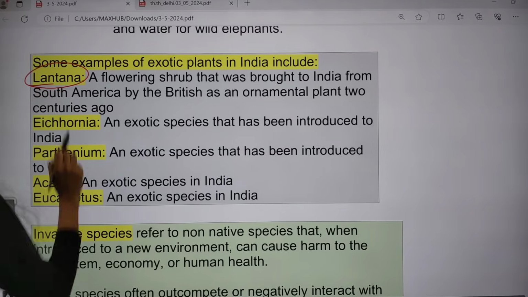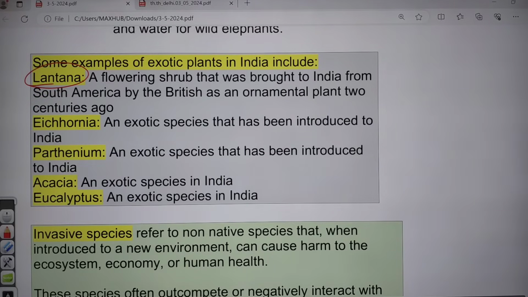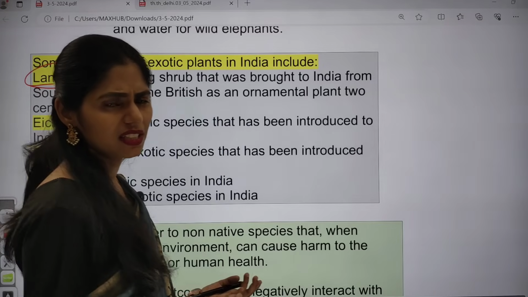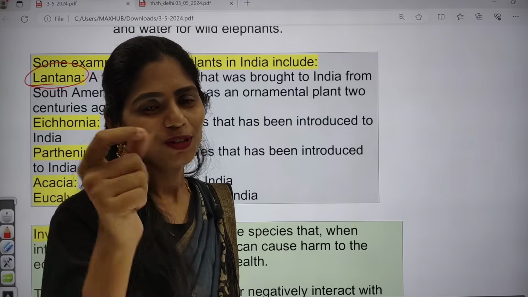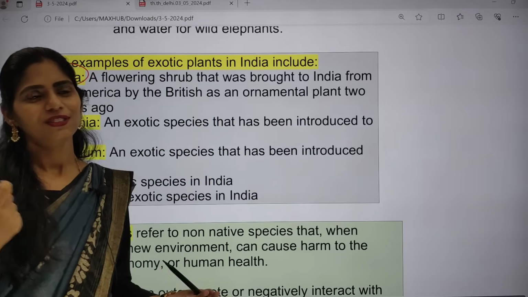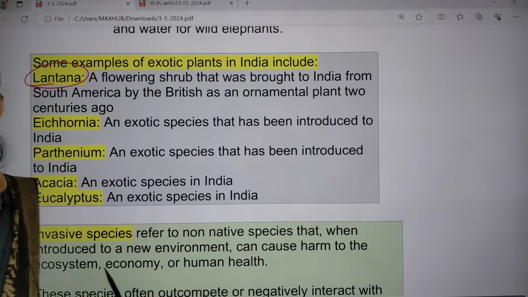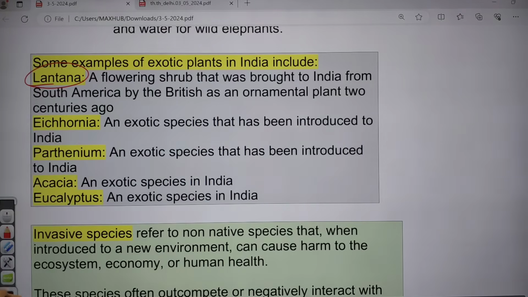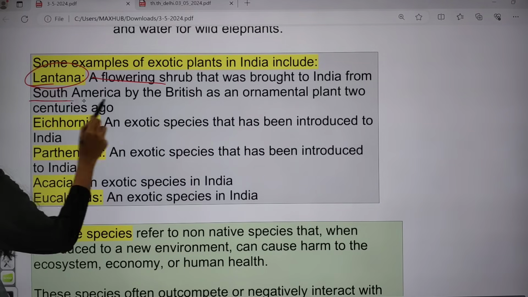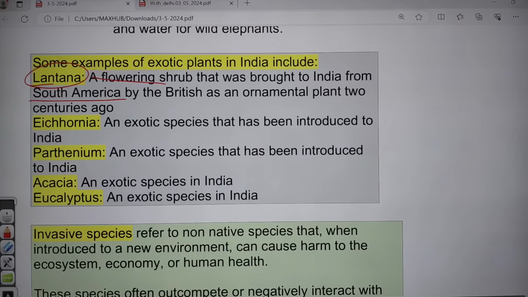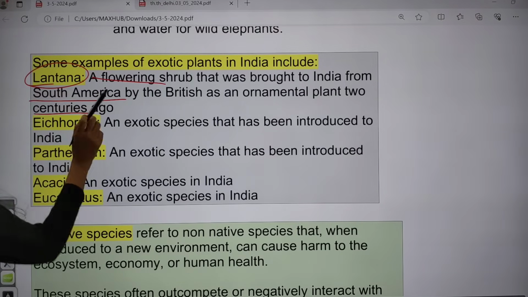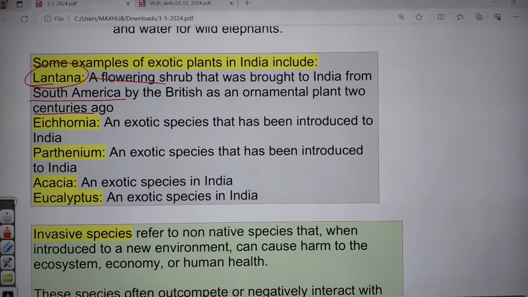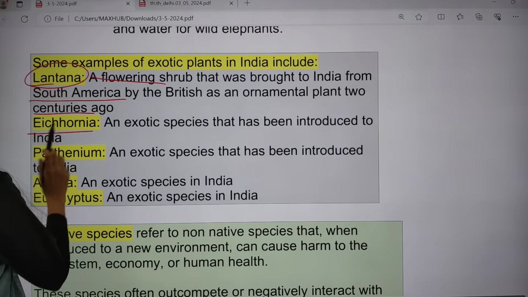First one is lantana. Lantana is a grass-like species with white flowers, and girls especially used to keep those flowers as a nose ring. Lantana is a flowering shrub. It was brought to India from South America, and we actually brought it as an ornamental plant two centuries ago itself. And next one is Acornia.